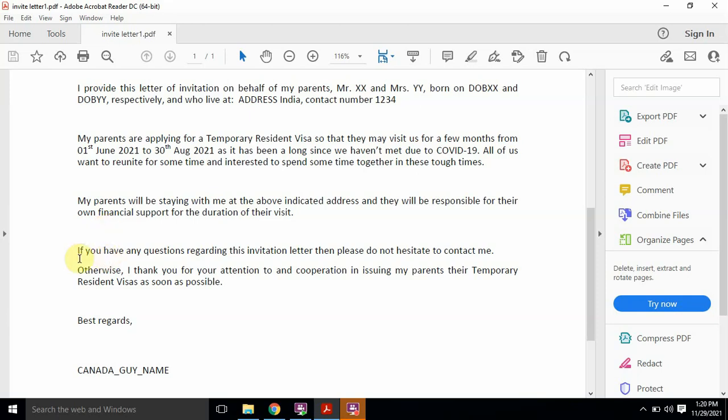In the next line, if you have any questions regarding this invitation letter, then please do not hesitate to contact me. We are providing this line and we have already provided the address, phone number and email at the beginning of this letter, so that IRCC can contact you if they need any clarification. Otherwise, I thank you for your attention to and cooperation in issuing my parents their temporary resident visas as soon as possible. In this last line, you are just thanking them for helping in getting the TRV, or if you are applying for a grandparent visa, then in that case, best regards, and then your name.